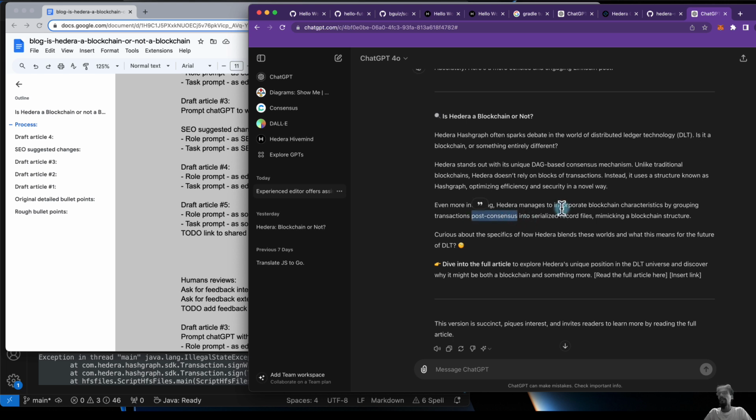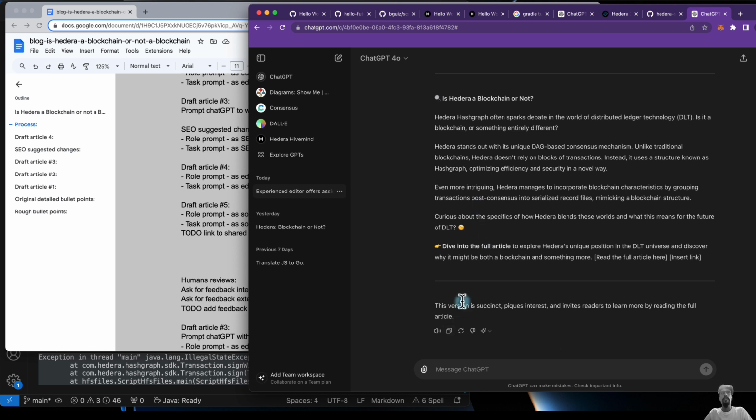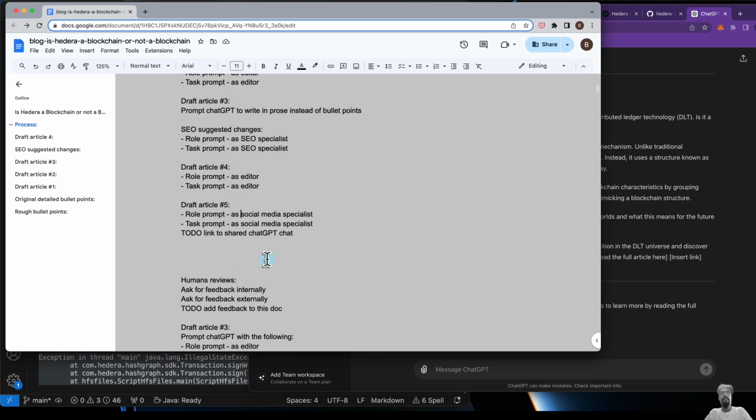So I think I'll just write by hand, like to contrast, I want the keyword of pre-consensus and post-consensus to be included in this post. Okay, but this is good enough. This is good enough for me to manually iterate on. Okay, so this isn't going to be draft article 5. This is going to be